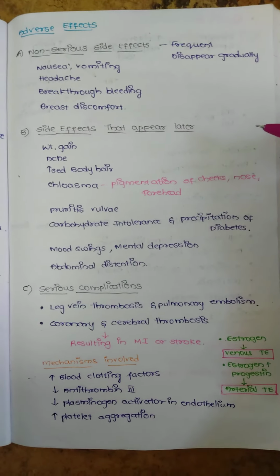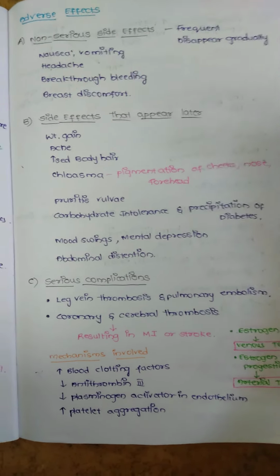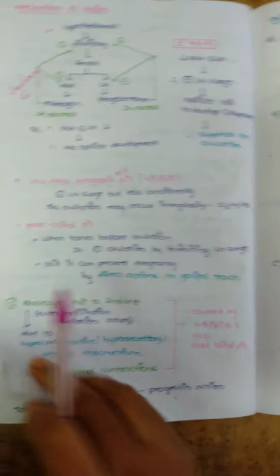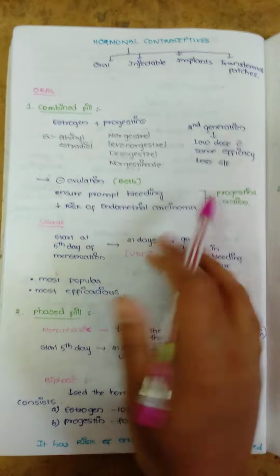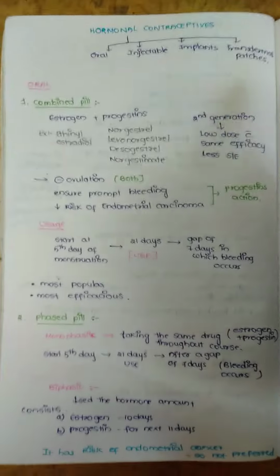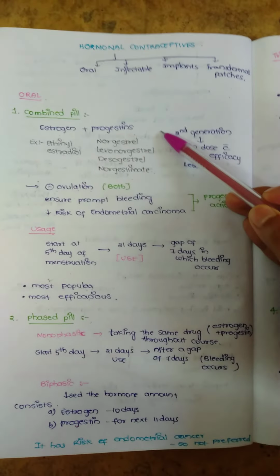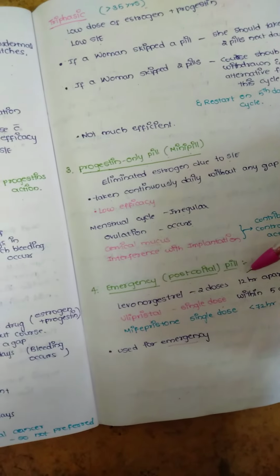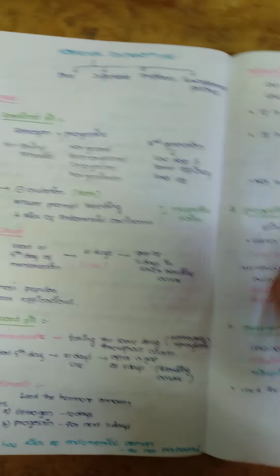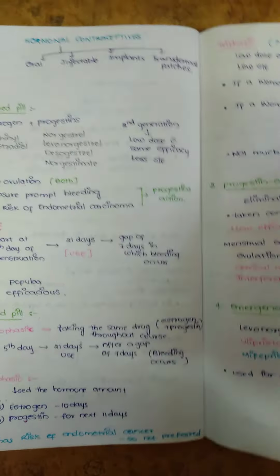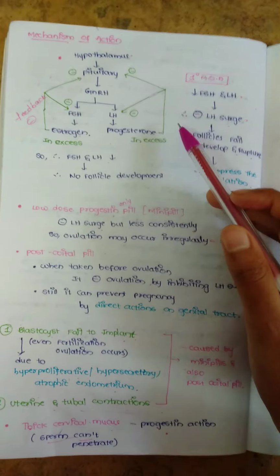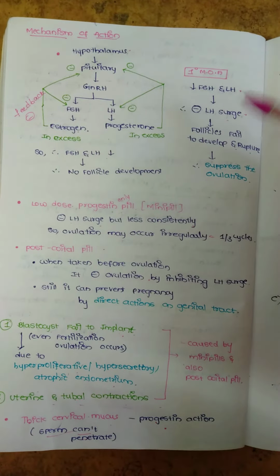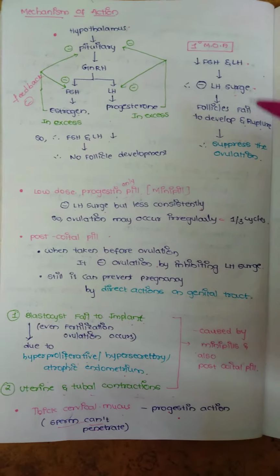This is the second part of oral contraceptives. In the first part, we discussed the oral contraceptives, types and mechanism of action. Let us summarize that. In oral contraceptives, we have seen the combined pill, phased pill, progestin only pill, emergency pill, and their introduction. In mechanism of action, we have seen the different methods of how to avoid conception.